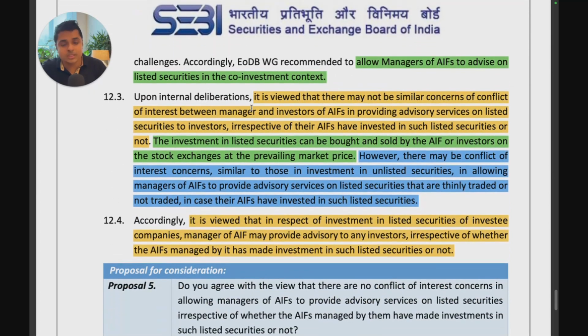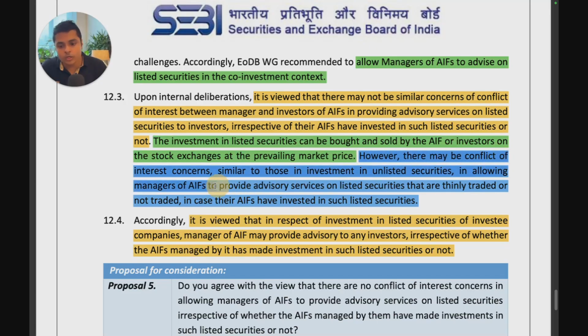Upon internal deliberation, what SEBI is now suggesting is that there may not be similar concerns of conflict of interest between manager and investors of the AIF in providing advisory services on listed securities to investors, irrespective of their AIF having invested in such listed securities or not. This is actually a very interesting update, because currently if I want to advise on listed securities, I would need a separate investment advice license. SEBI is now saying even if your AIF is not invested in such listed securities, you should be allowed to provide advisory services on listed securities. The investment in listed securities can be bought and sold by the AIF for investors at the prevailing market price. So they can do it at the market price also.